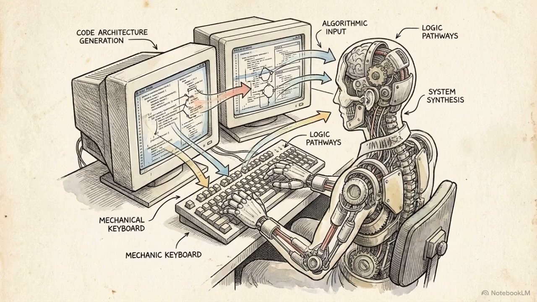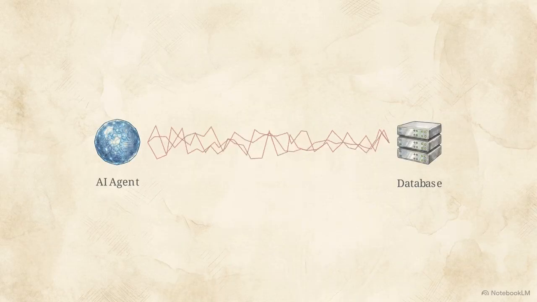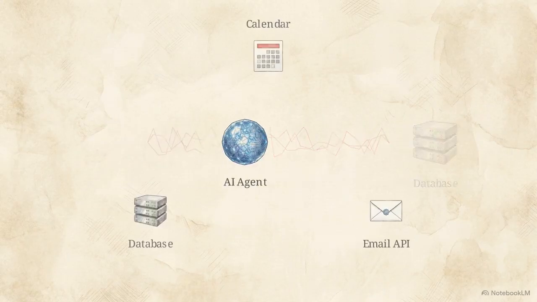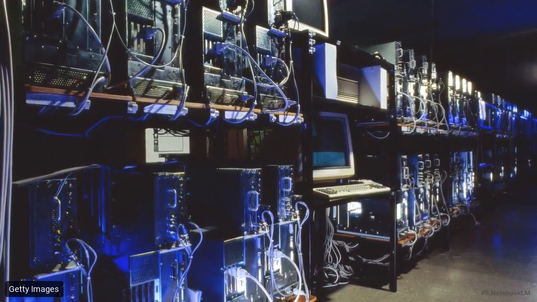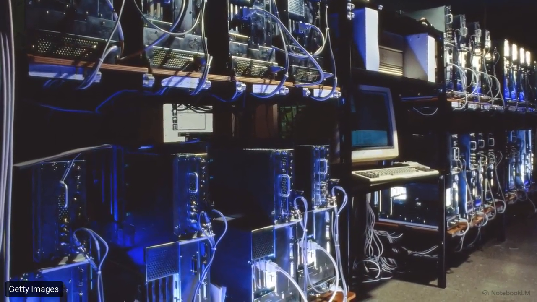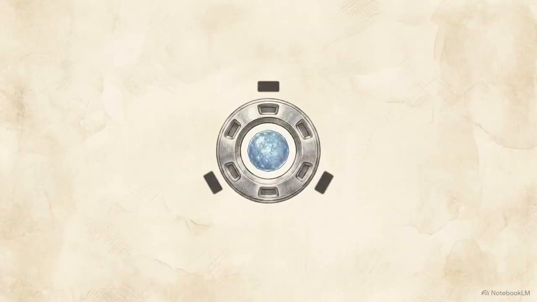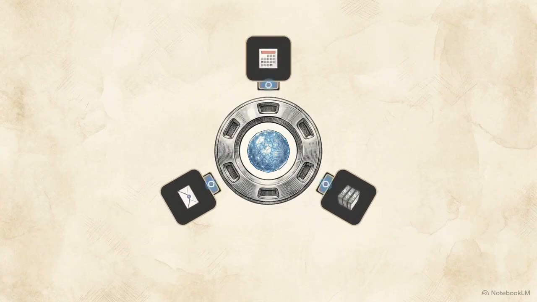To give this AI hands, developers currently have to manually write custom glue code and API connectors for every single application it needs to touch. If you want an agent to access your calendar, your email, and your database, you have to write specific rules for each one. Scale that up to a corporate environment, and you are left building and maintaining 50 different hard-coded integrations. Compare that mess to a system where tools share the exact same input and output format, allowing the AI to understand any service it encounters through one single interface.